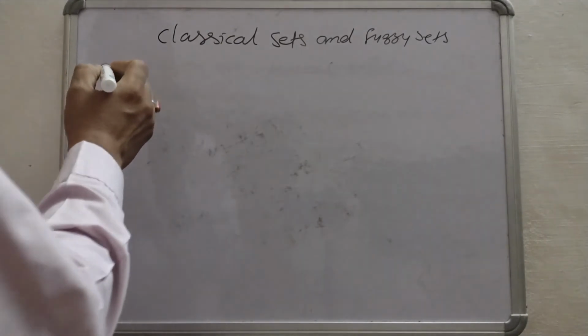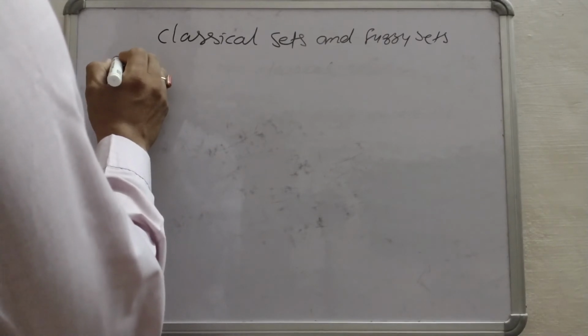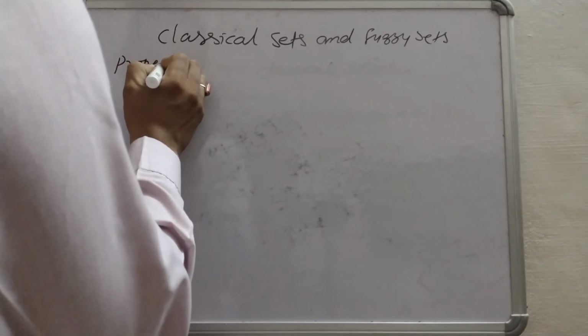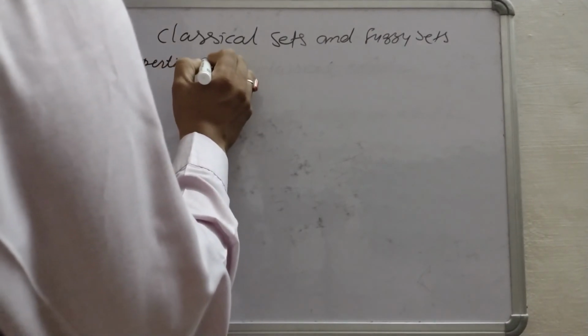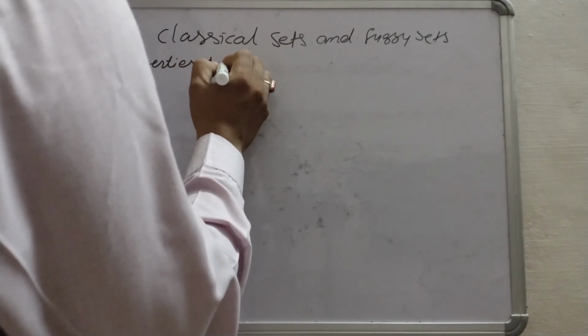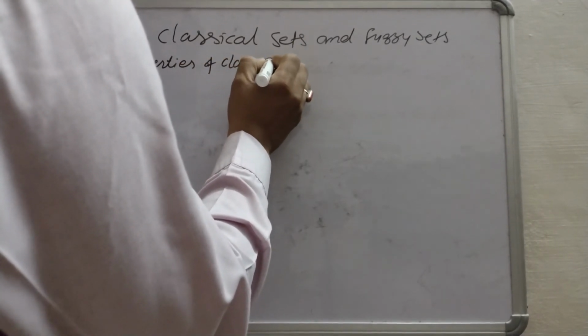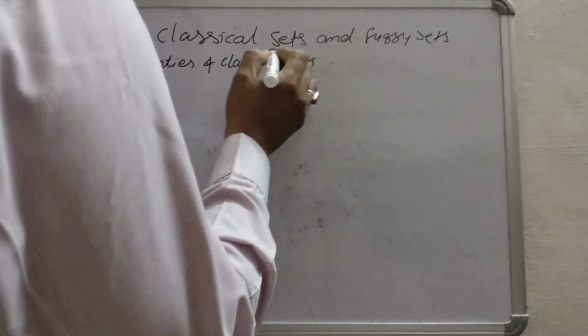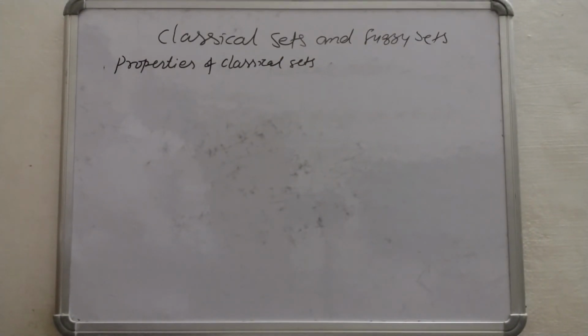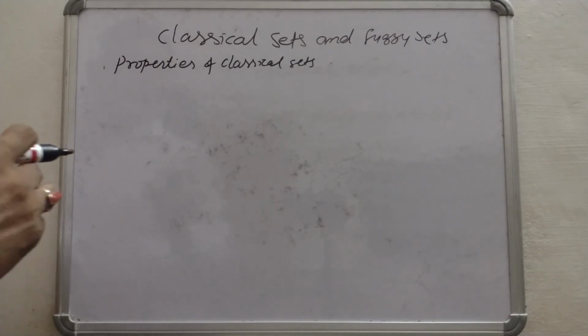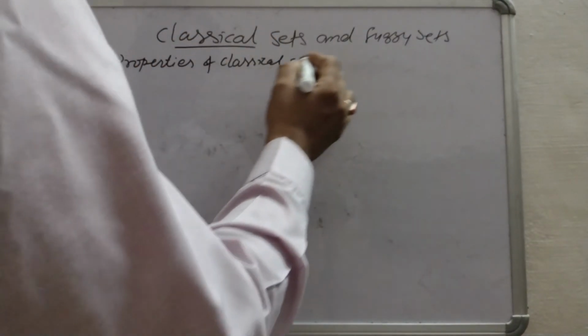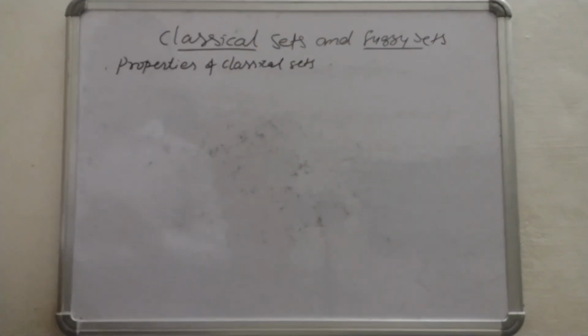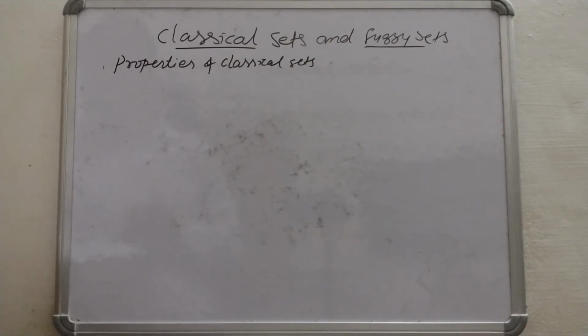Now let us discuss properties. Properties of classical sets. There are some properties. First we will discuss the classical sets and later on we will see those properties on fuzzy sets.